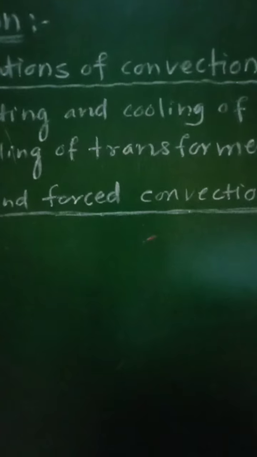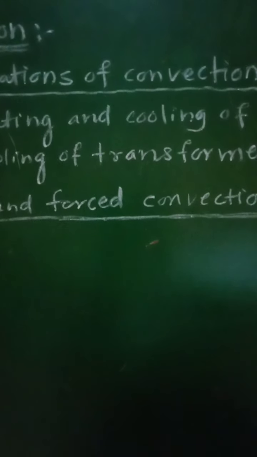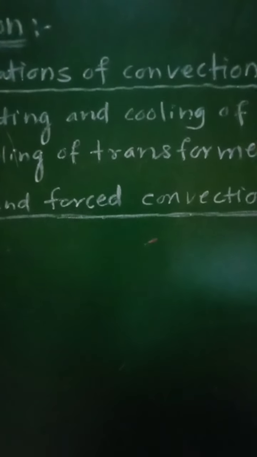When the convection process is accelerated by employing a fan to create a rapid convection of fresh air, it is called forced convection. That means if that convection is accelerated artificially, then it will be forced convection.